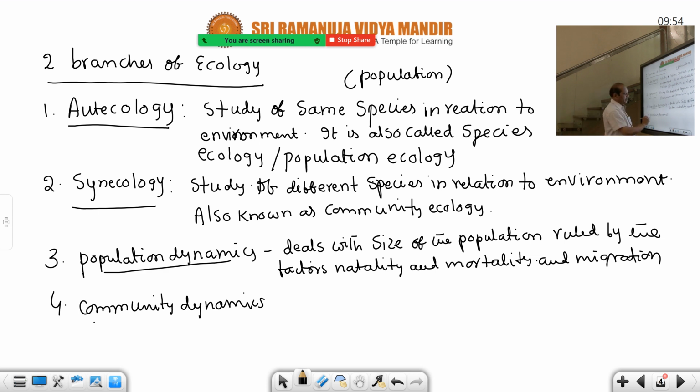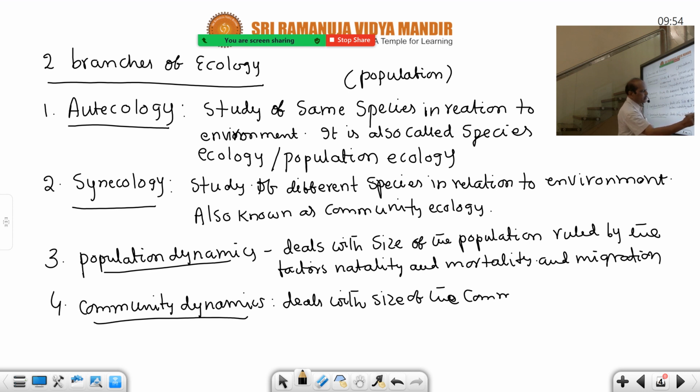And then community dynamics. Community dynamics deals with the size of the community. This is also ruled by the same factors. So whenever we discuss the size of the population or size of the community, it is called dynamics. Only then should you add the word dynamics. Dynamics refers to size. So this is the introduction on the next page, and that we have completed.